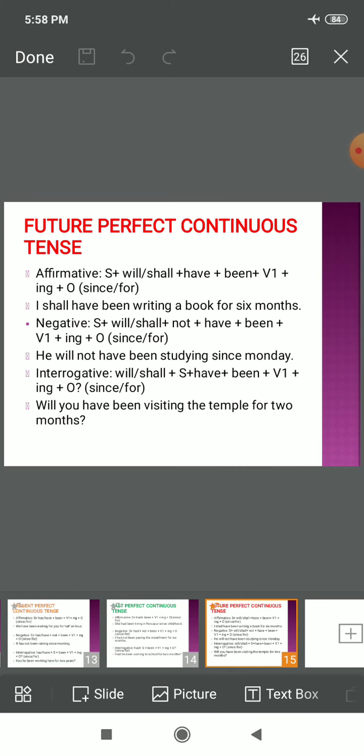So out of will or shall we would write will plus have been, right? Visiting, verb's first form plus ing. The temple is the object, for 2 months is the time dimension, right? We could also write it like, will you have been visiting the temple since October, right? So that is also a correct utterance. So I hope that's clear.